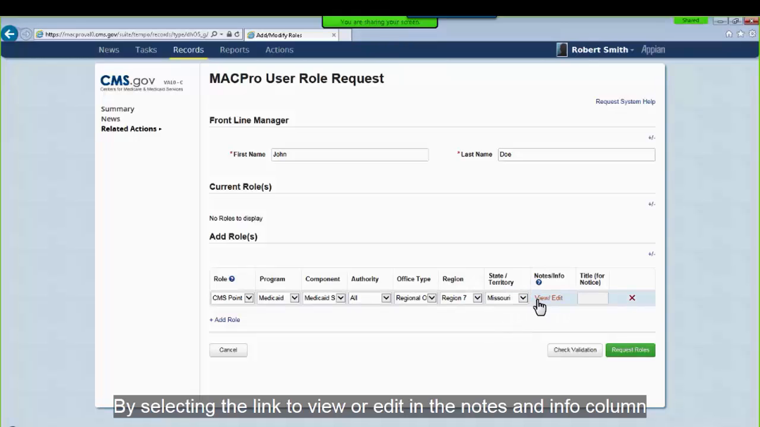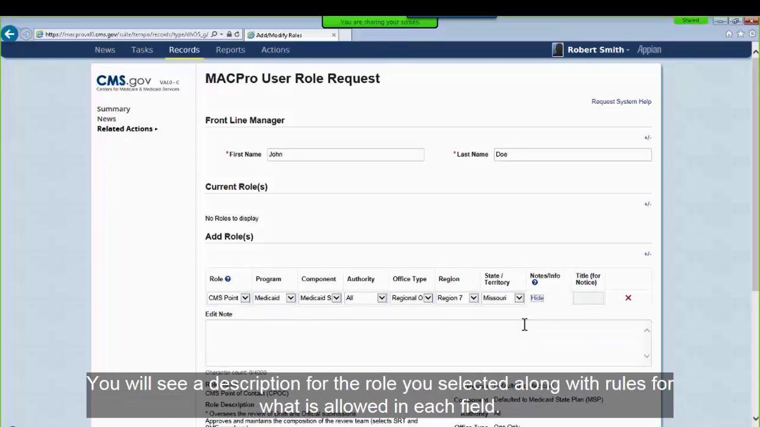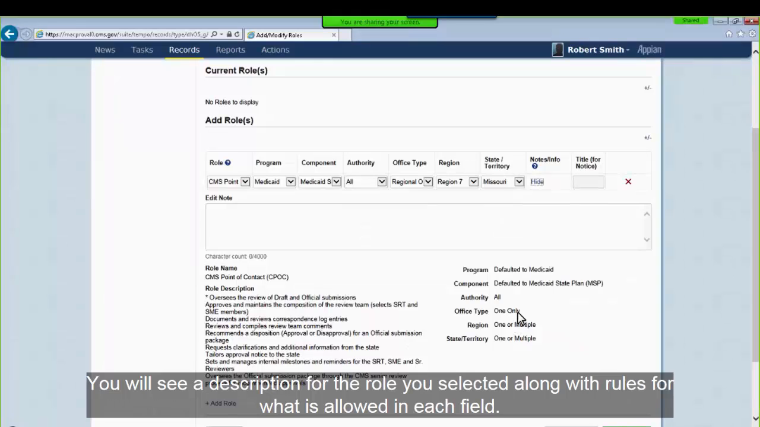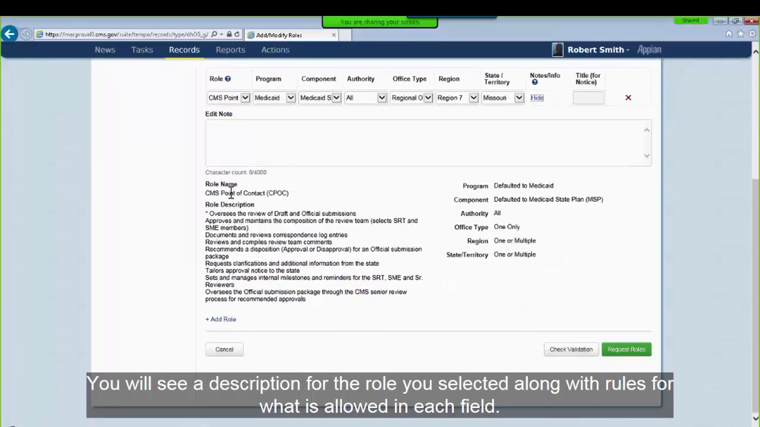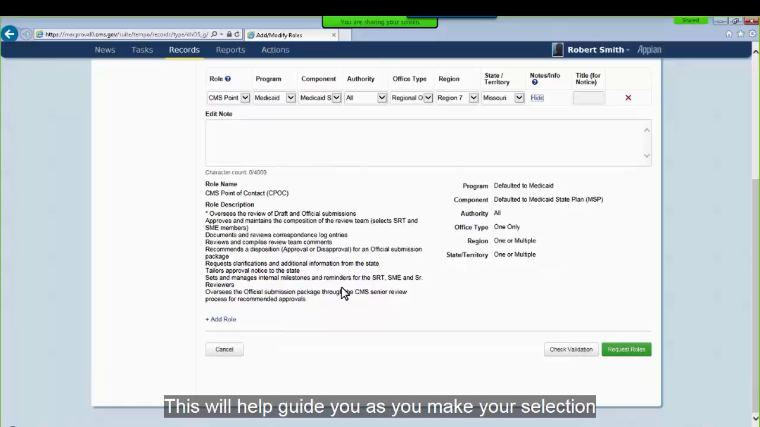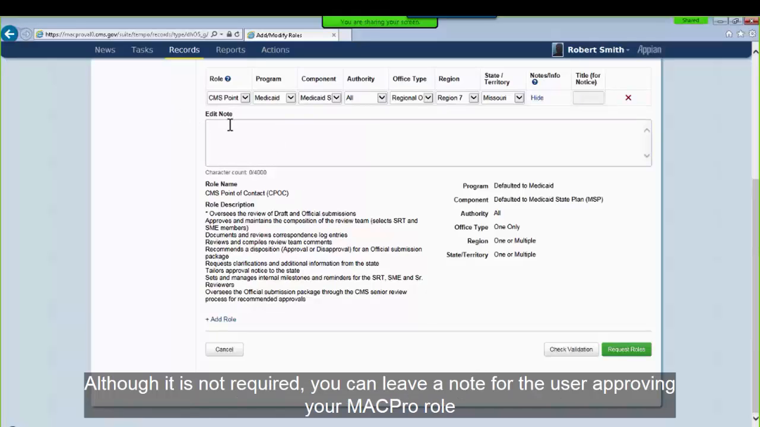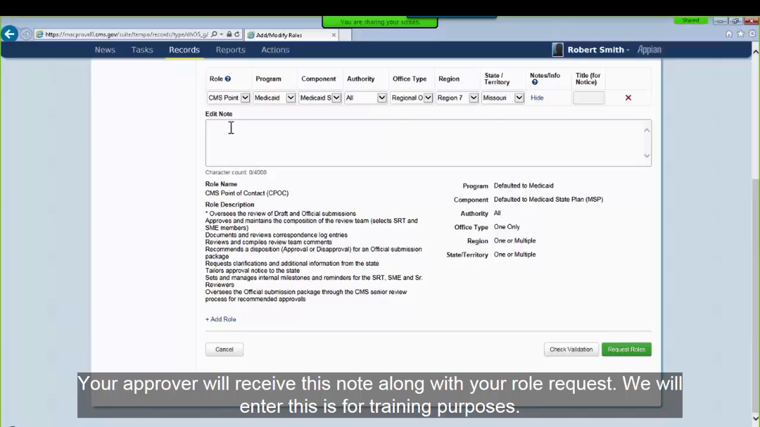By selecting the link to View or Edit in the Notes and Info column, you will see a description for the role you selected, along with rules for what is allowed in each field. This will help guide you as you make your selections. You will also see a text box to edit notes. Although it is not required, you can leave a note for the user approving your MACPro role. Your approver will receive this note along with your role request. We will enter "This is for training purposes."